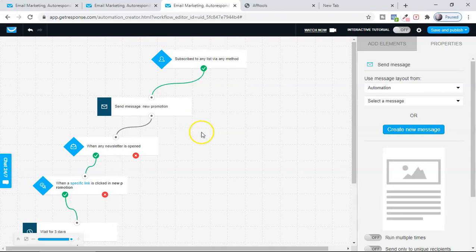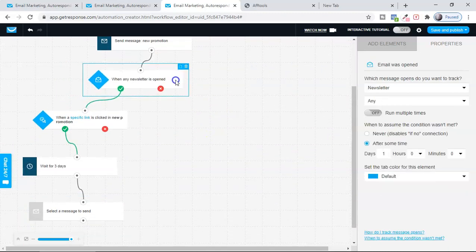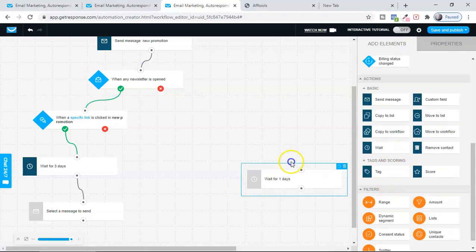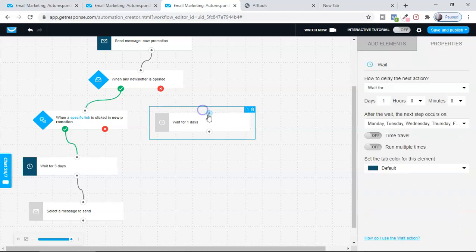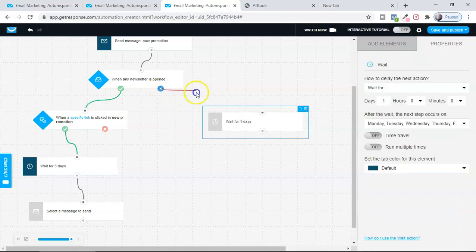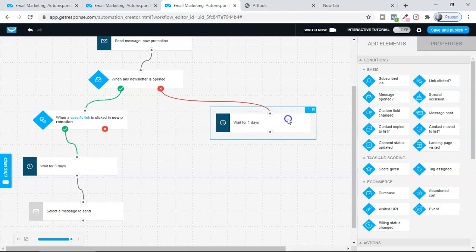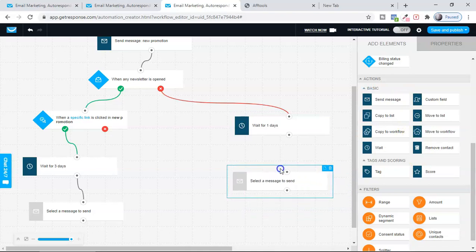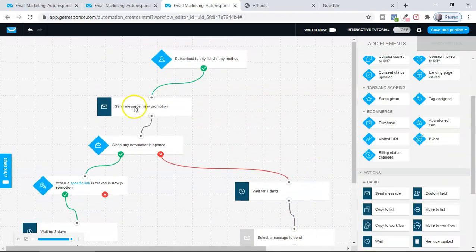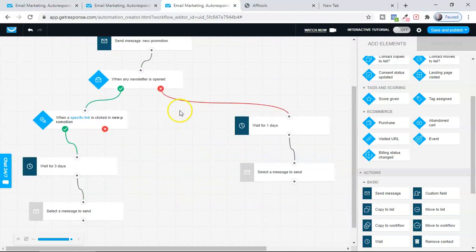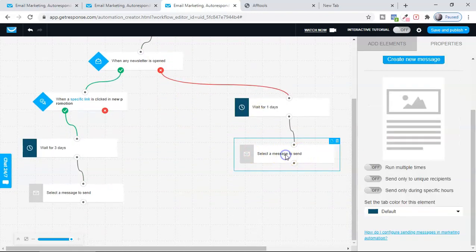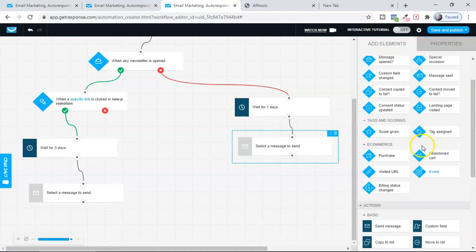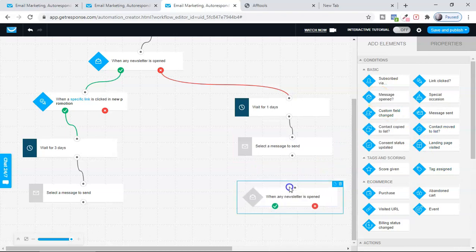I just showed you, but there are people who might not open my email, so I can have another plan for them. I'm going to wait 1 day for them, because maybe there is a chance they are extremely busy. So I'm going to connect them like this. I'm going to wait for 1 day, and then I'm going to do one more promotion with them. Same promotion with a different subject line. I'm going to promote the same product or gift to them. I want to give them the gift, and I'm going to give the promotion here. And again, the strategy will go the same. I want to keep track of how many of them have opened my message.